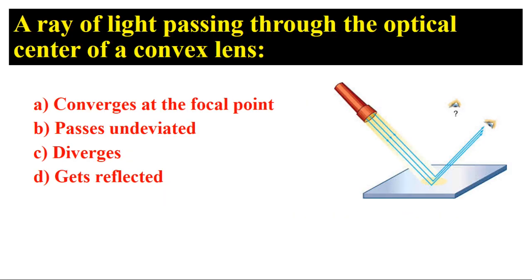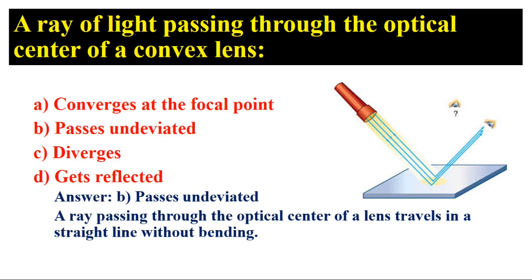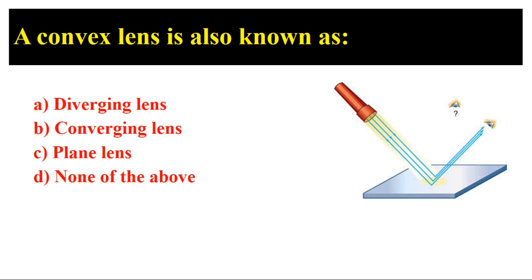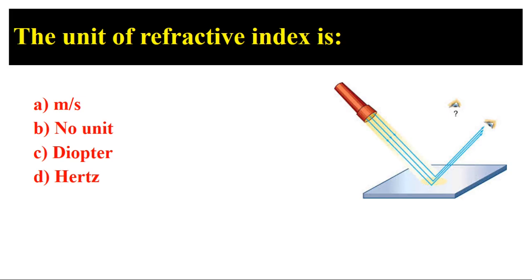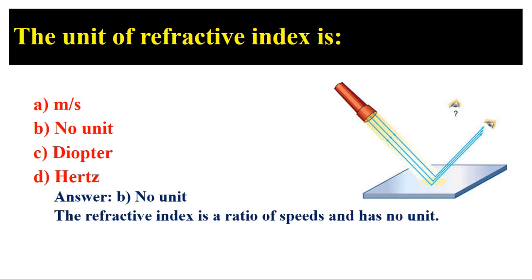A ray of light passing through the optical center of a convex lens. Answer: B. Passes undeviated. A ray passing through the optical center of a lens travels in a straight line without bending. A convex lens is also known as Answer: B. Converging lens. A convex lens converges parallel rays of light to a single point, hence it is called a converging lens. The unit of refractive index is Answer: B. No unit. The refractive index is a ratio of speeds and has no unit.